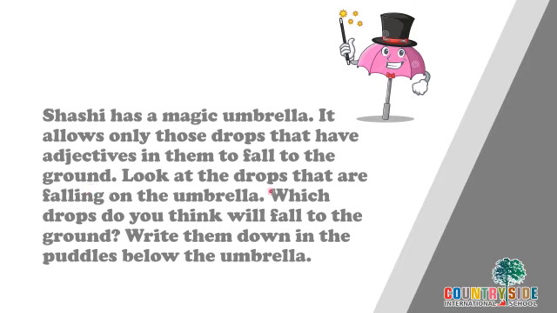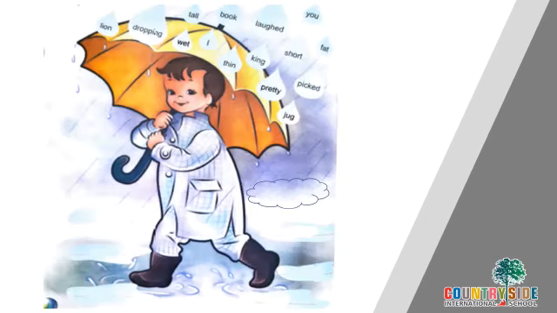Look at the drops that are falling on the umbrella. Which drops do you think will fall to the ground? Write them down in the puddles below the umbrella. Let's see the picture to be more clear. Now, this is Shashi and see the drops?